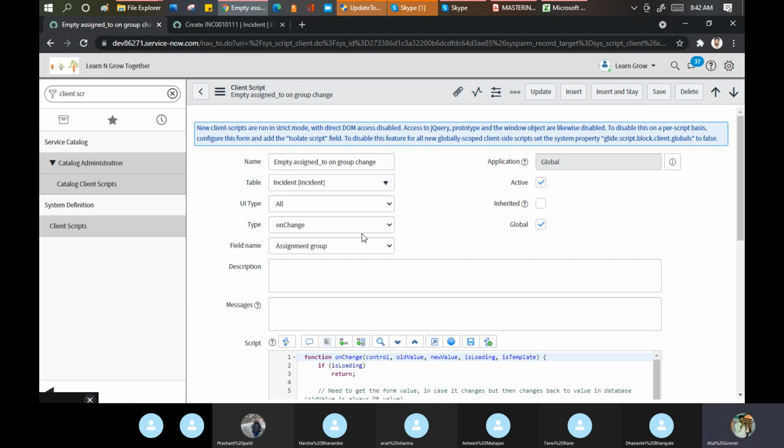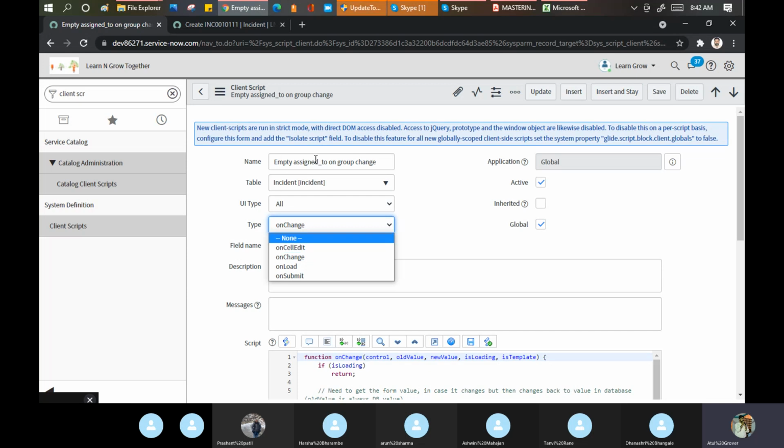And what type of client script? We have a total of 3-4 types of client scripts. From the development perspective, this can be asked: how many types of client script? On cell edit, on change, on load, on submit. Where you want to execute, when you want to execute it.